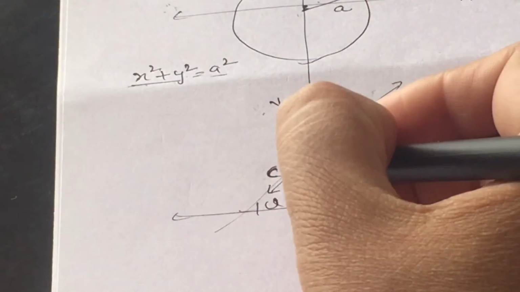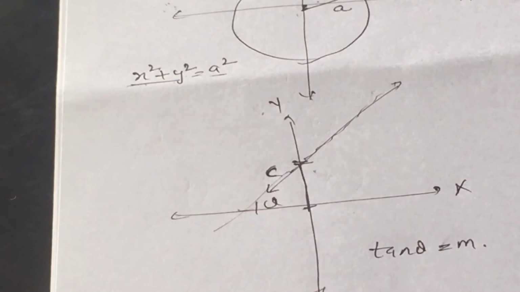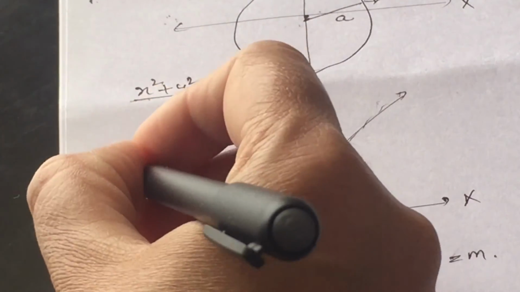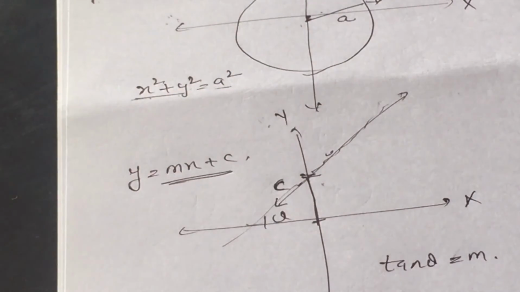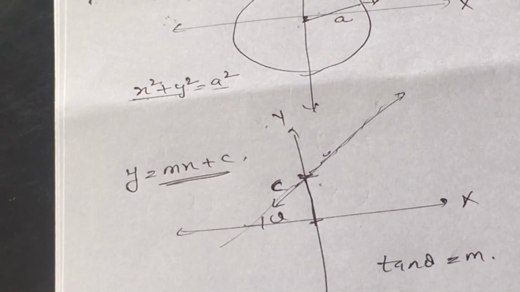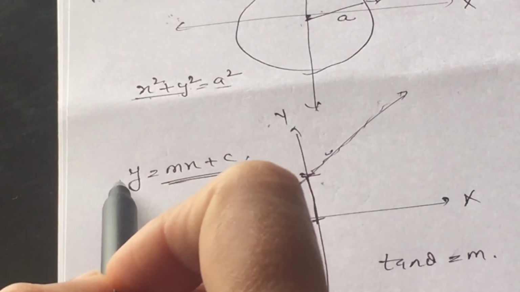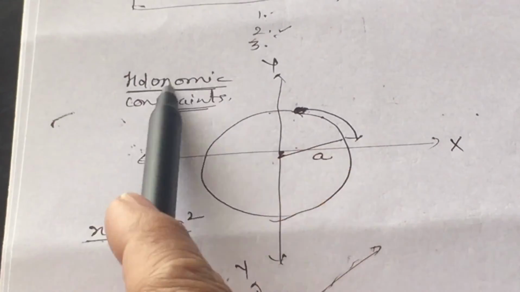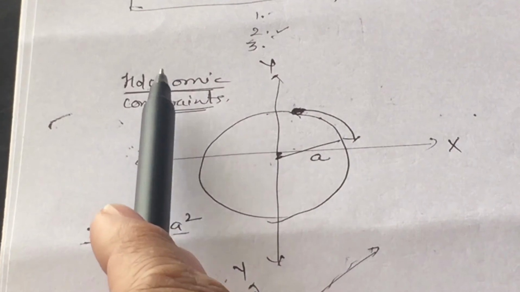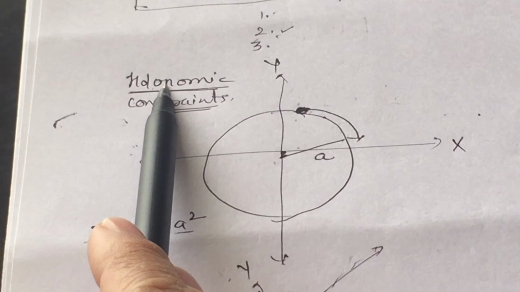Now if the particle is moving in this direction on this straight line, you very well know that this is the equation of the particle motion: y is equal to mx plus c. Here again the left hand side is equal to the right hand side. It means again we are representing a holonomic constraint. So we can explain holonomic constraint.